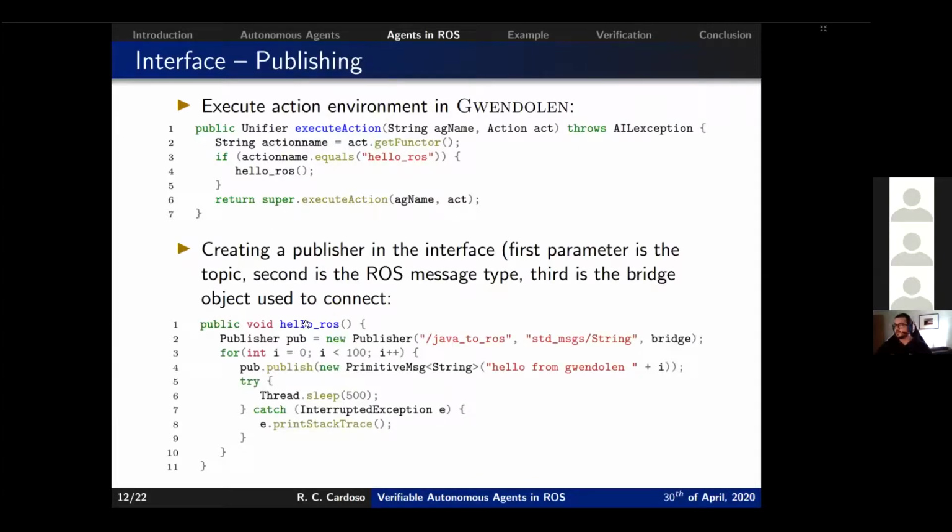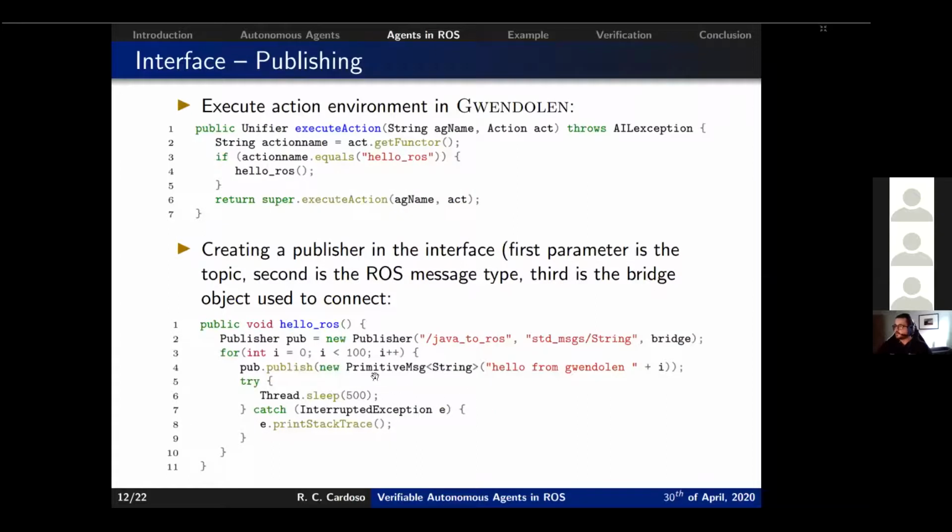And here we have the example of the hello ROS method. We create a publisher. We, again, specify the name of the topic. In this case, it's the other way around because we want to send something from Java to ROS. The type of message, which is, again, a string. And then the object that is used to connect, which is the bridge object. And for the action itself, this is just a simple example, where the agent sends 100 strings to the robot.